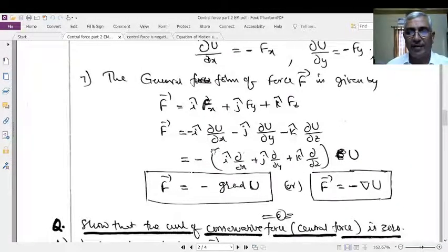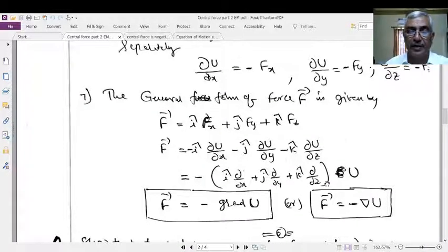This is nothing but del, or gradient. Therefore, F bar is equal to minus grad U, or F bar is equal to minus del bar of U. Gradient means del bar of U. This is what is known as a very important property, that the central force, or the conservative force, is the negative gradient of potential energy.